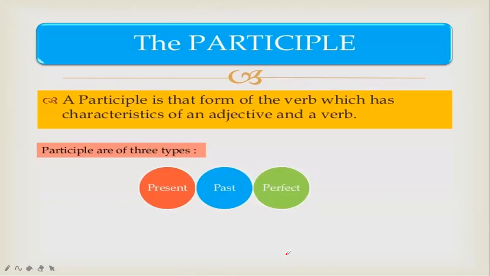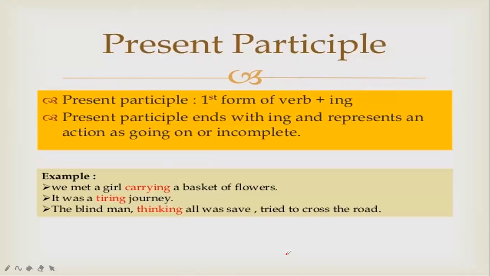The participle. A participle is that form of verb which has the characteristic of an adjective and an adverb. Participles are of three types: present, past, and perfect. Present participle: first form of verb plus ing. It means a verb plus ing and represents an action as going on or incomplete. We met a girl carrying a basket of flowers, so the action is continuing.